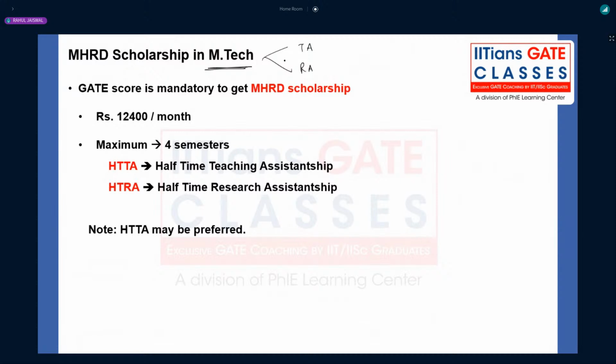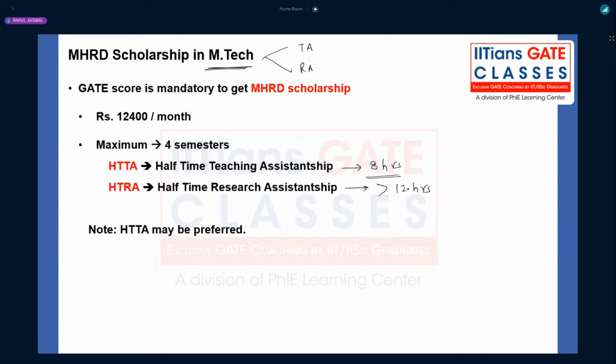That is the duration of work you are basically putting. They said that 8 hours of work you have to keep every day to get this stipend of 12,400. In research assistantship, this duration is usually more than 12 hours, I think. Different IITs have different criteria for how much duration of work you have to do to get the stipend of 12,400.